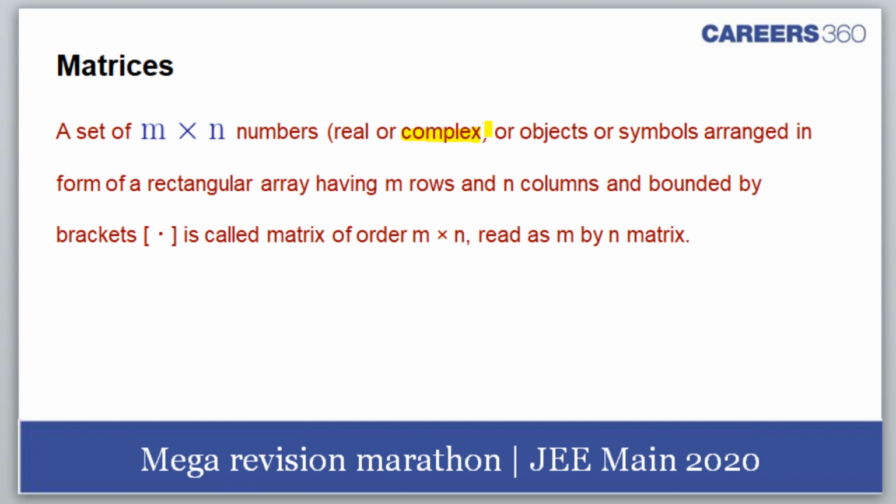Or objects or symbols arranged in the form of a rectangular array, having m rows and n columns, and bounded by a bracket, is called a matrix of order m by n. Whenever we have m by n, m stands for rows and n stands for columns. Read it as an m by n matrix.